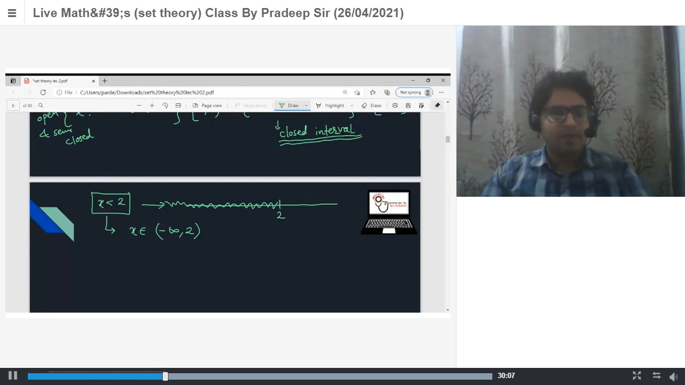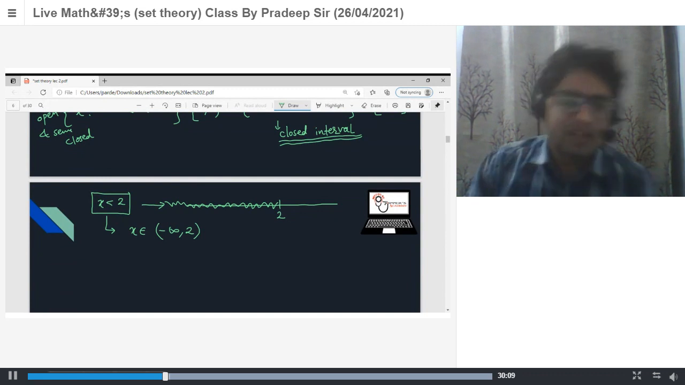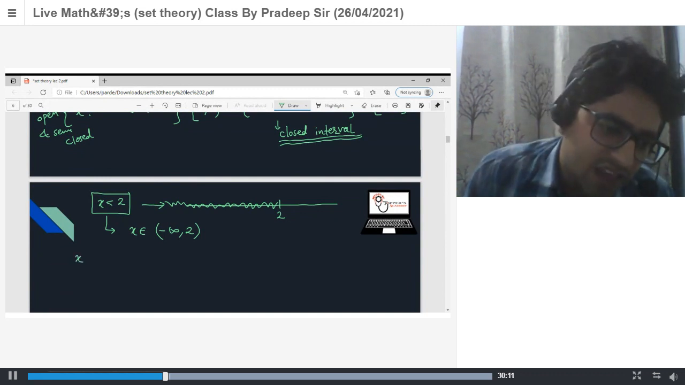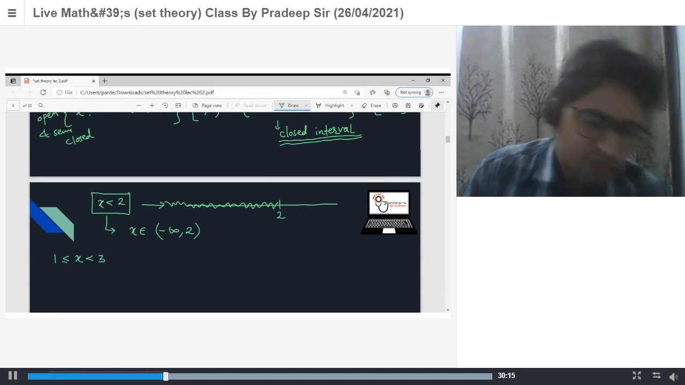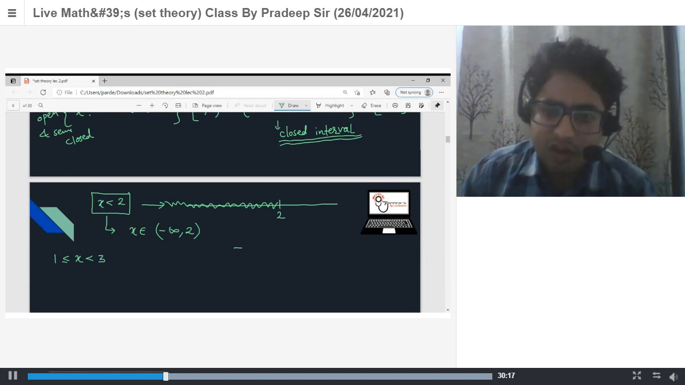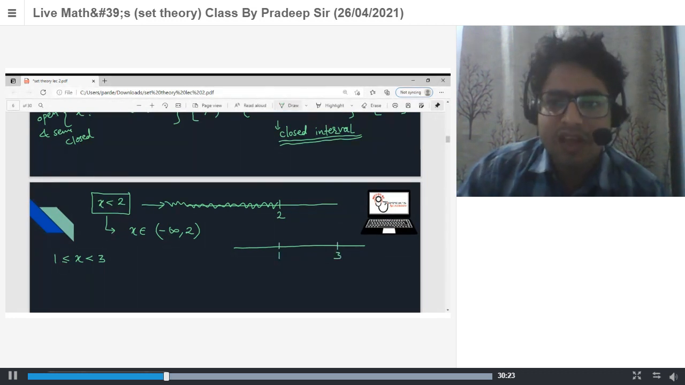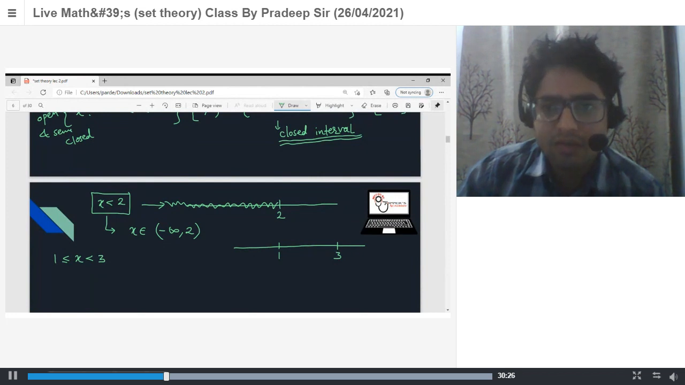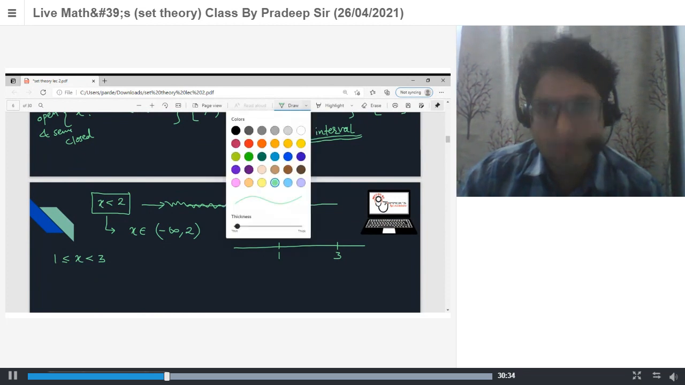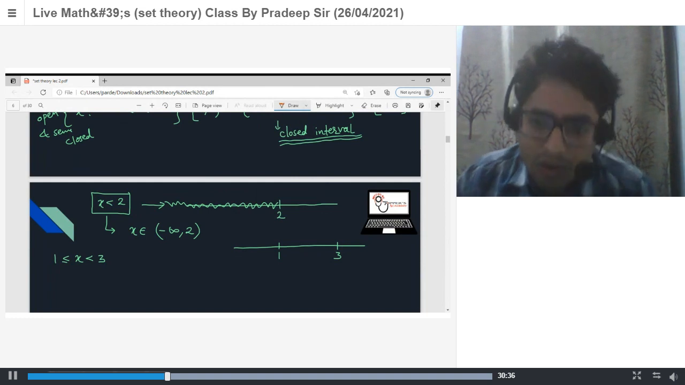Let's take another example. When x is lying between 1 and 3, what does it mean? It means it is a semi-closed interval. On the number line, this is 1, and let's say this is 3. So x can take the value 1, and strictly less than 3.